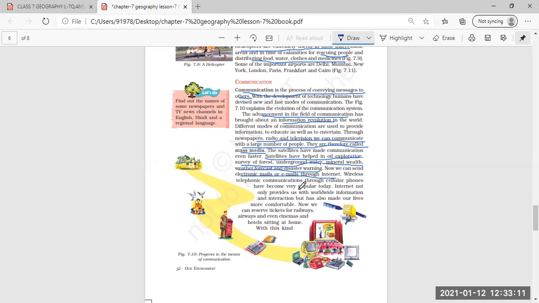Now, wireless telephonic communication through cellular phones has become very popular today. The internet not only provides us with worldwide information and interaction, but has also made our lives very comfortable. Sitting at home only, we can now book our tickets, reserve tickets for railways, airways, and even cinema halls and hotels. So the internet has not only provided us worldwide information, but has been helpful in making our life more comfortable day by day.